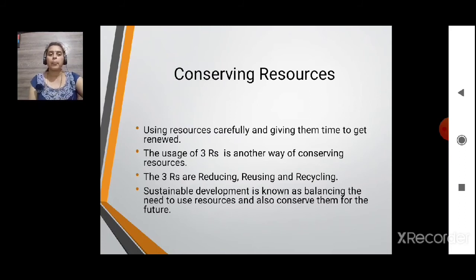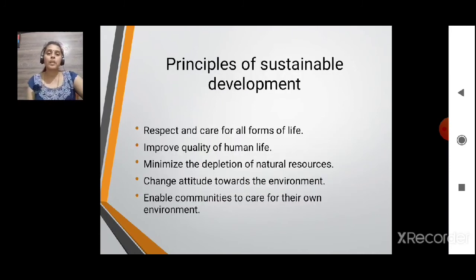Sustainable development is known as balancing development. We need to use resources and also conserve them for the future. Now the important point, principles of sustainable development. What are the principles of sustainable development?